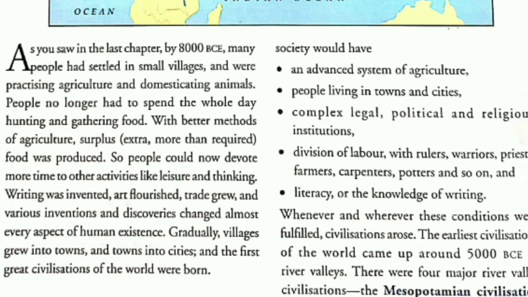With better methods of agriculture, extra food was available, and now people had enough time to engage in other activities. So they devoted their time to leisure and thinking. And then a series of inventions took place. Writing was invented, art flourished, trade grew. Gradually, villages turned to towns and then towns to cities. And this way, the first civilization of the world began.